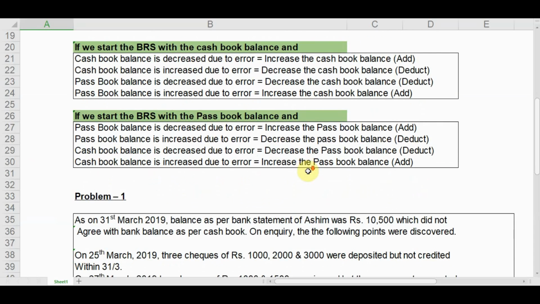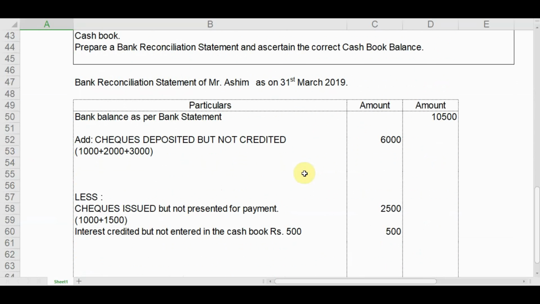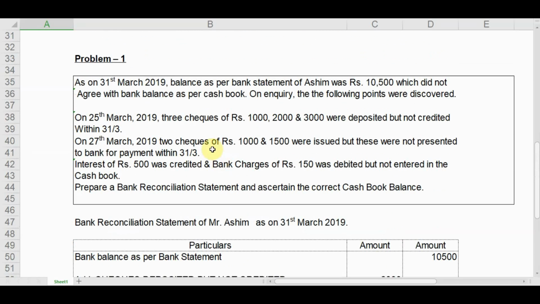Now, what is the format of BRS? This is the format of BRS. It is a statement. It has two columns and one particulars column where some figures are added and deducted. Now, let's come to a problem.